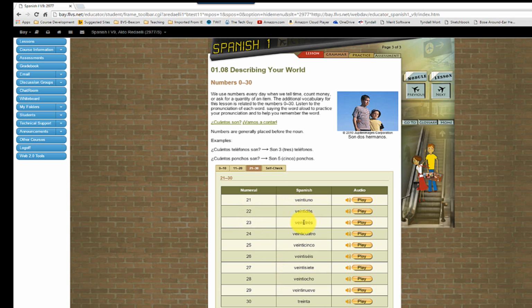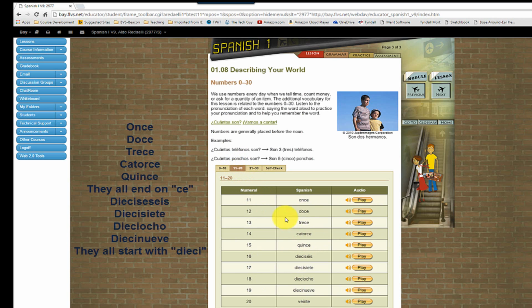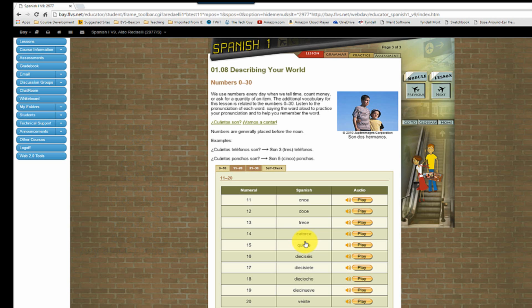You see 20 is always at the beginning, and at the end, you always have 1, 2, 3, 4. So remember that. Same with 11 and 12. Do you see how the 16, 17, 18, 19, and you see on 11, 12, 13, 14, 15, they all end on CE. Those are a few things that will help you do better when counting.